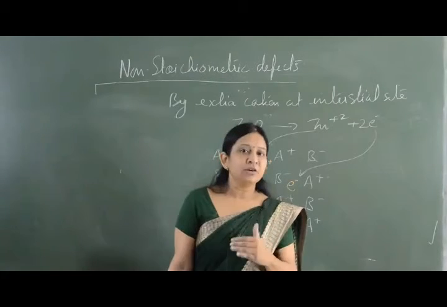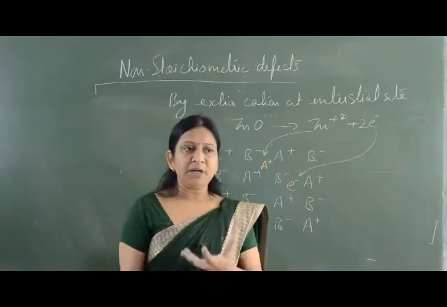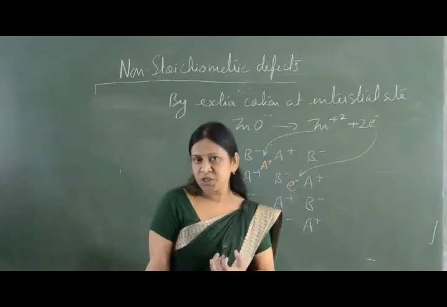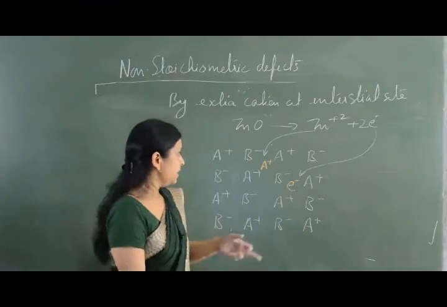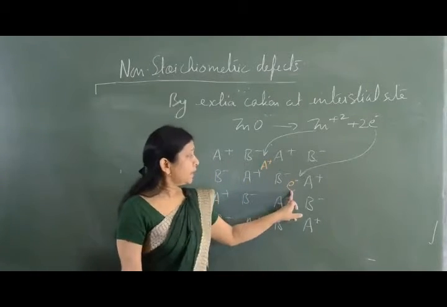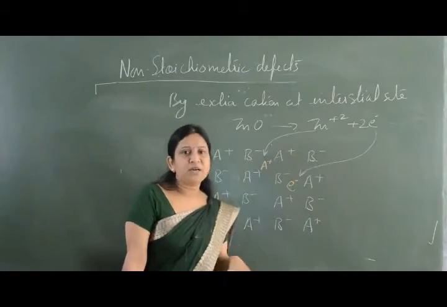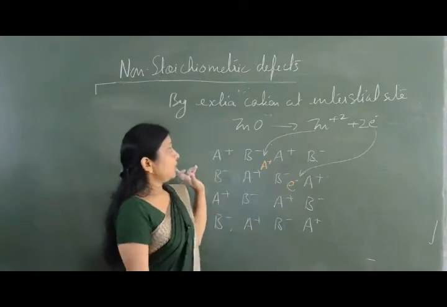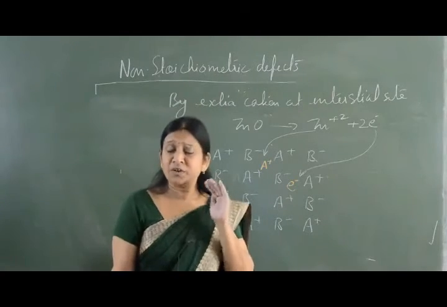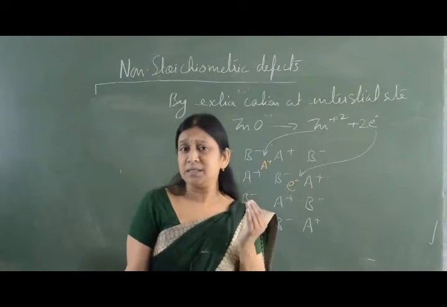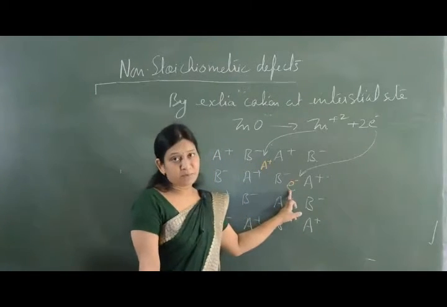In the first, an electron was trapped at the lattice site of the anion, and here the electron is present at the interstitial site. So crystals which have metal excess defect are going to behave as N-type semiconductors.